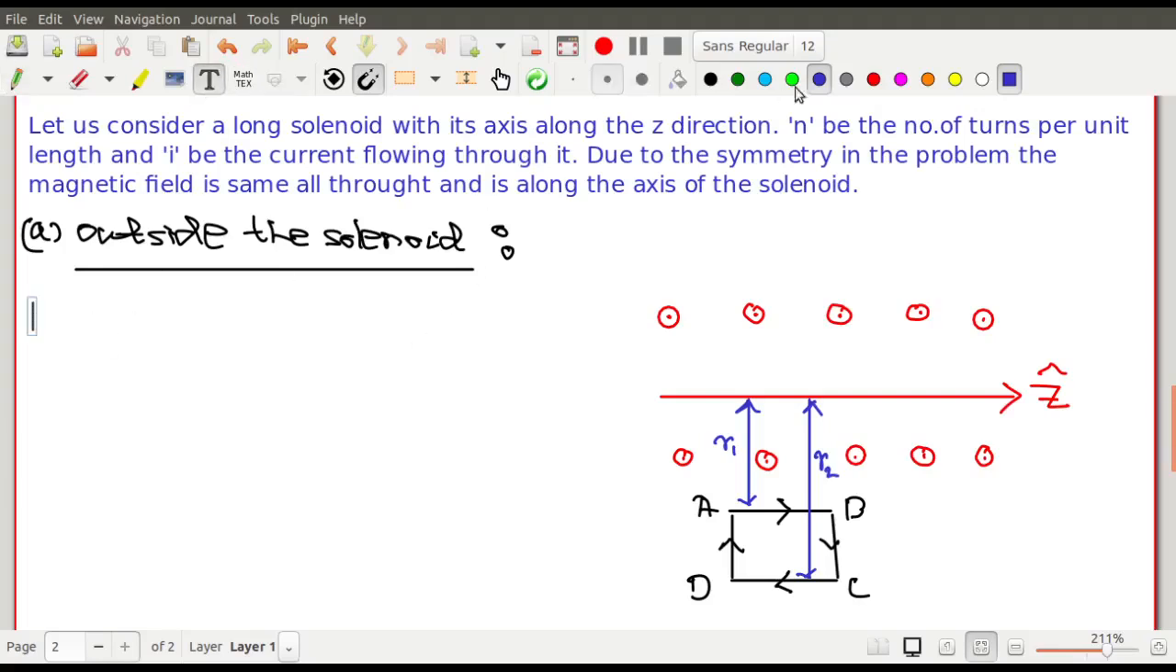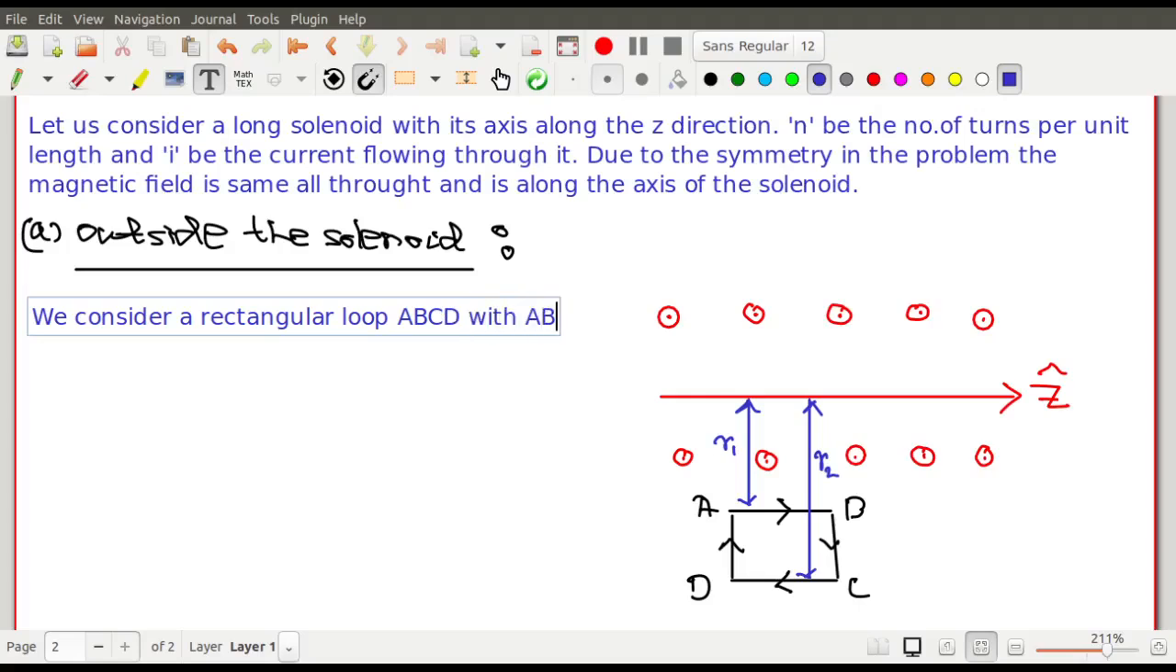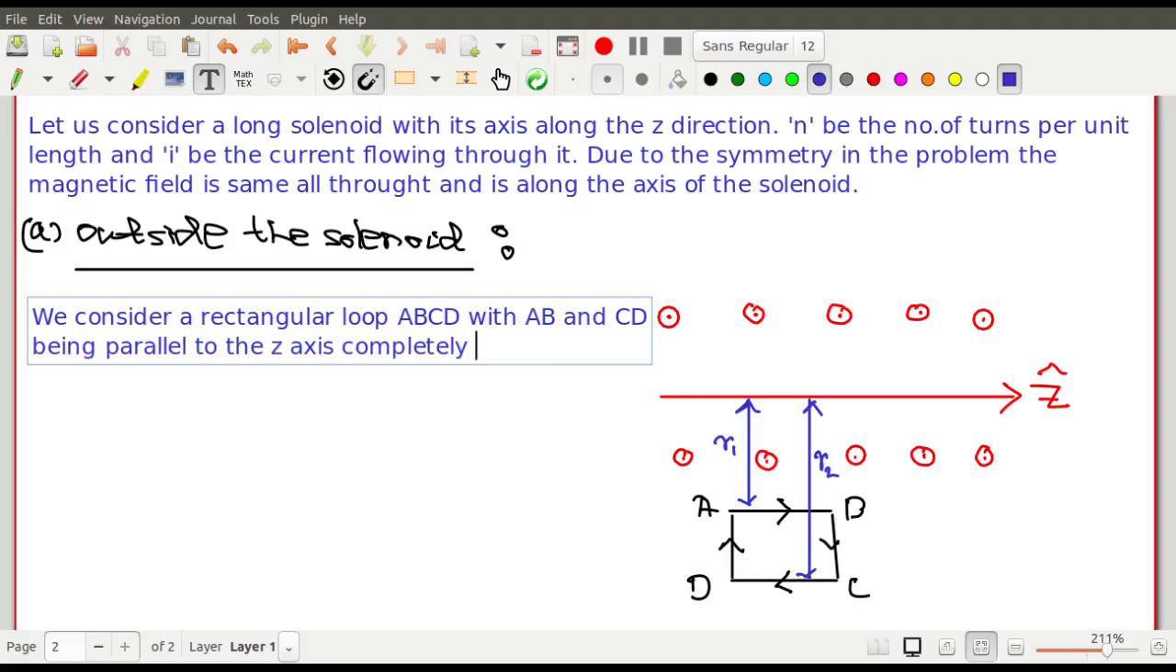So let us write it once again. We consider a rectangular loop ABCD, so this is the Amperian loop over here, with AB and CD being parallel to the z-axis, completely outside the solenoid.